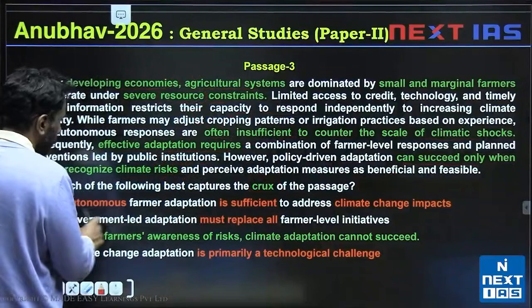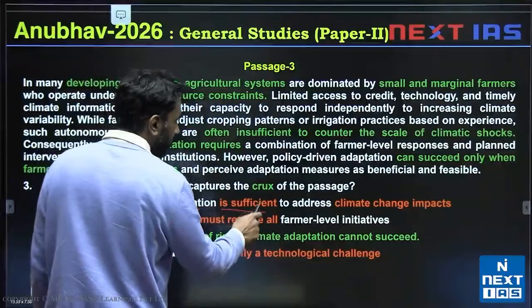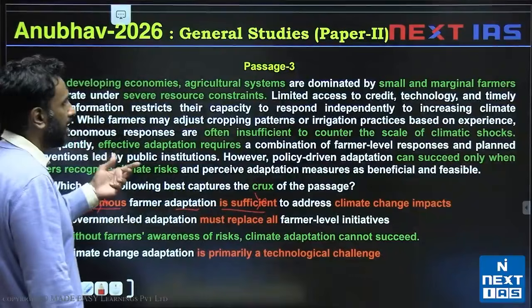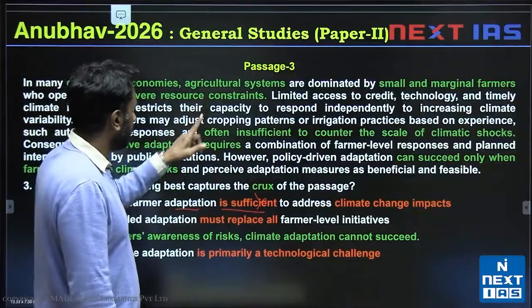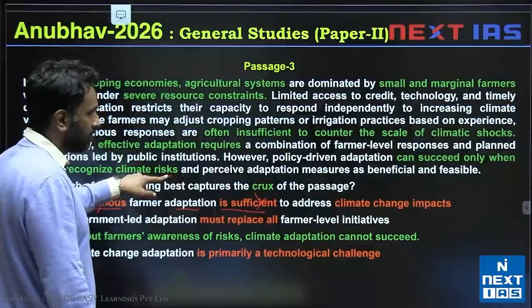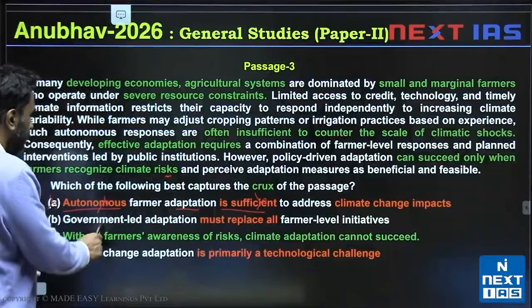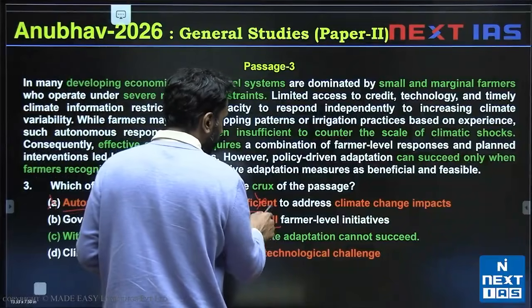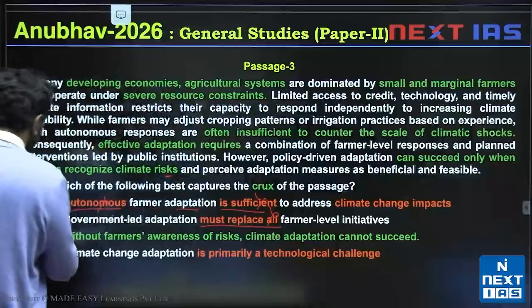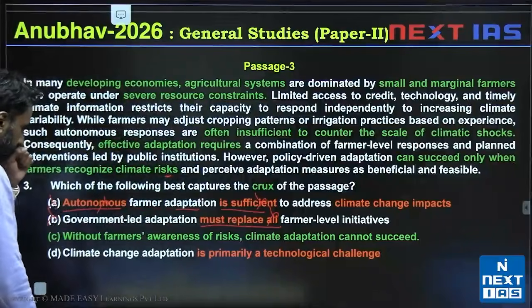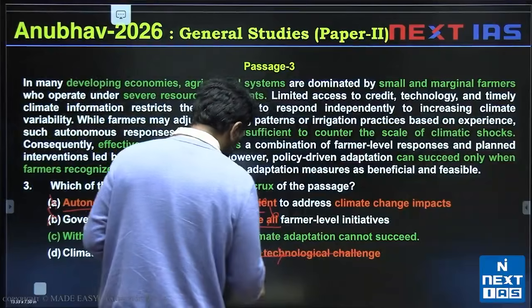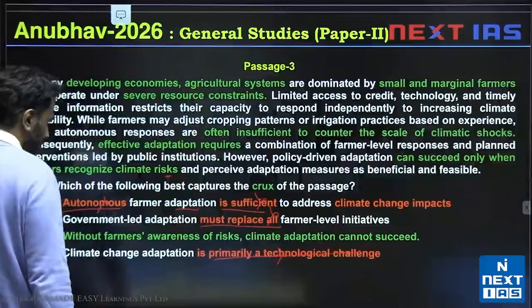A says autonomous adaptation is sufficient. What is sufficient from the passage? Invalid. Autonomous adaptation would be insufficient because they don't have money and they can't identify risks. B says government-led adaptation must replace all farm level initiatives. Must replace all would be invalid. D says climate change adaptation is primarily a technological challenge. This is not a technological challenge according to the passage.